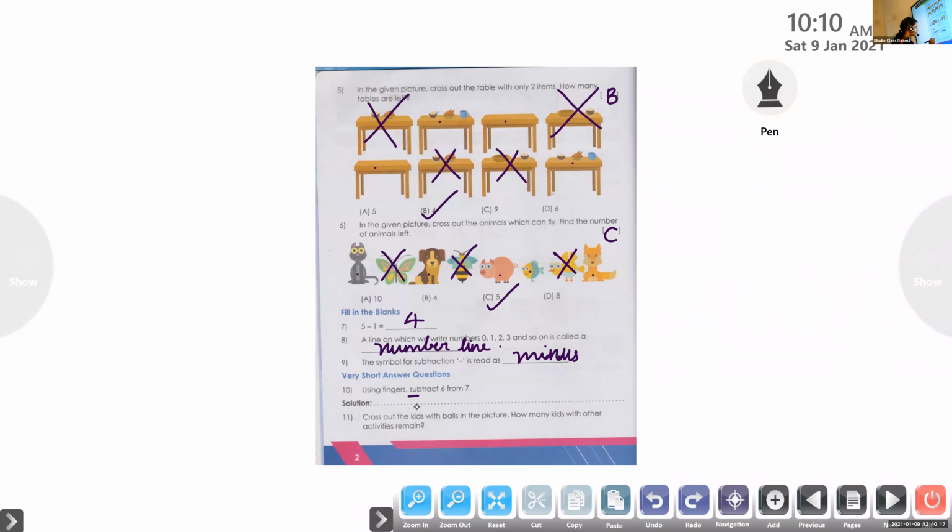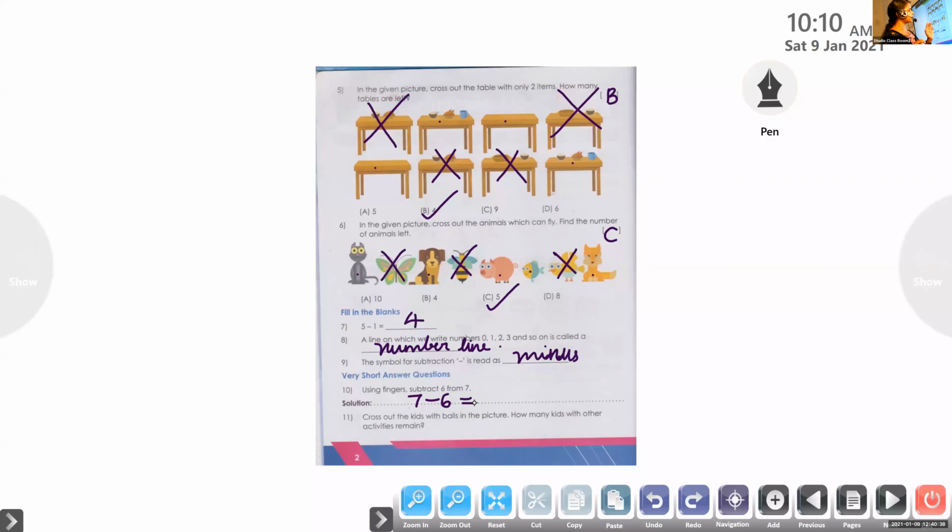What is the answer? 7 minus 6, Hayan? Hayan, listen here. Others, please be quiet. Hayan, open your fingers. 7 fingers. Only 7. Okay. Now you close 6 fingers.